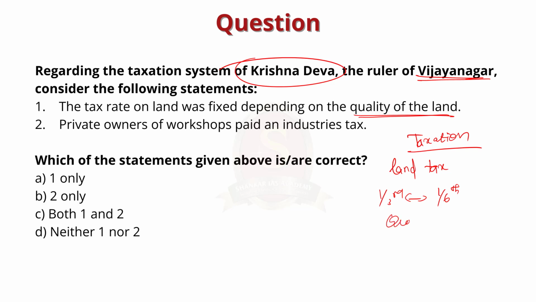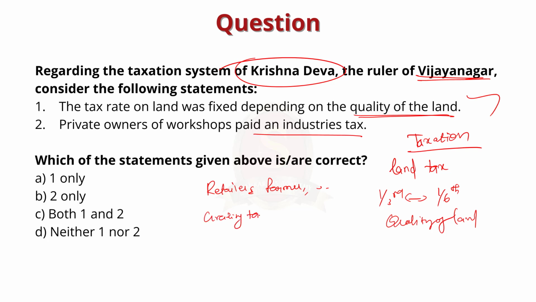So the first statement is correct. Second statement, private owners of workshops paid an industry tax. See, in addition to the property tax, taxes were levied on retailers, farm servants, laborers, potters, shoemakers, singers and others. Grazing and property taxes were also levied. Moreover, commercial taxes such as levies, tariffs and customs charges were also charged on manufactured products of commerce.